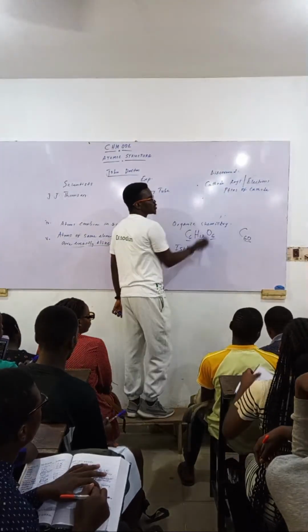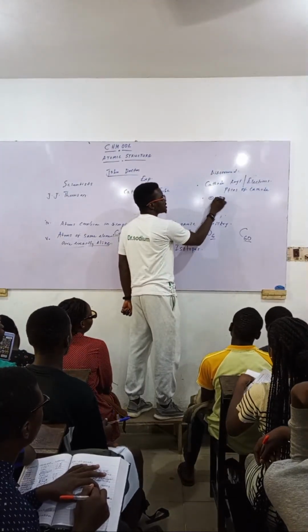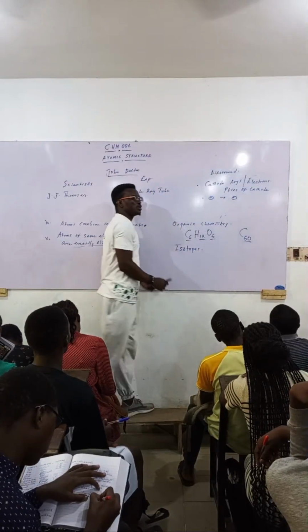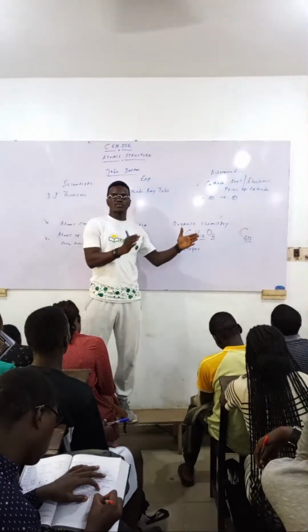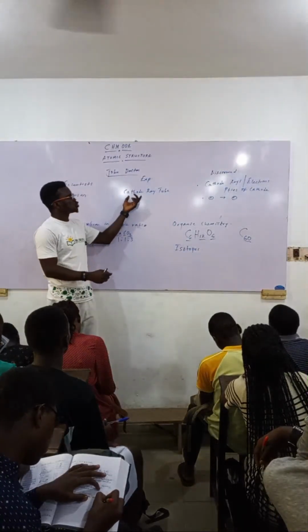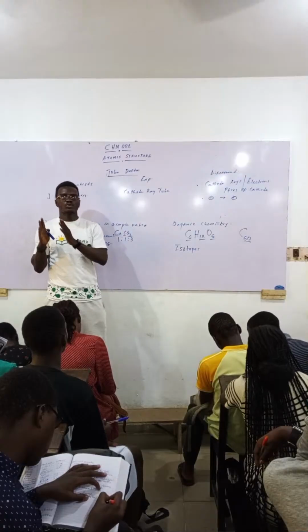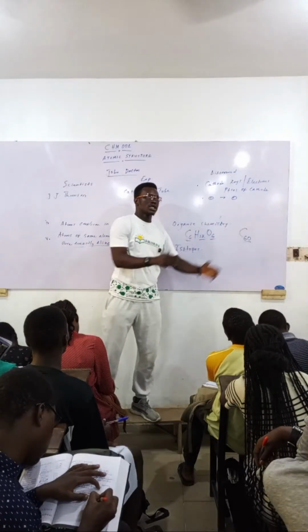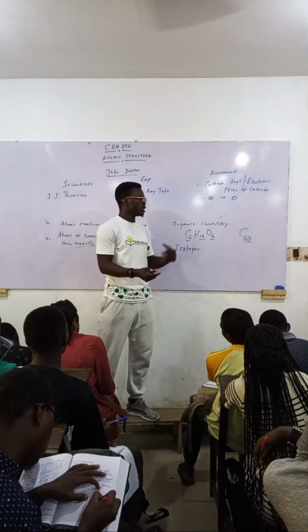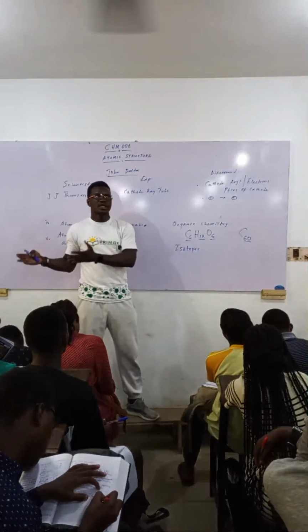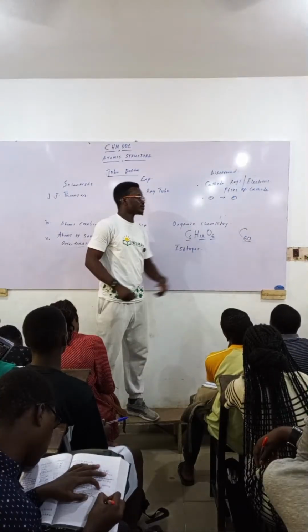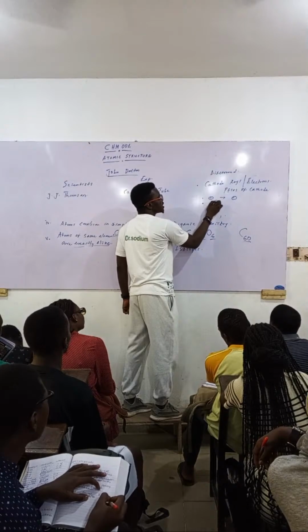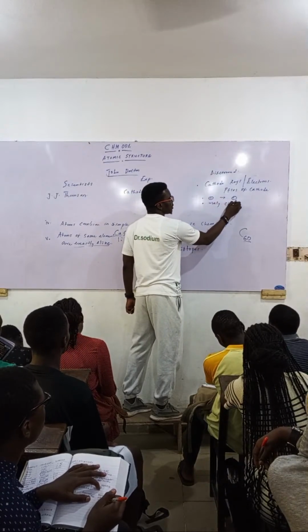So cathode rays always move from negative to positive poles. They move from negative to positive poles in this tube. So you notice that they always move from the cathode to the anode. That's why I call them cathode rays, negative to positive. Cathode is negative, anode is positive. Then that was how he knew that cathode rays must have been negatively charged.